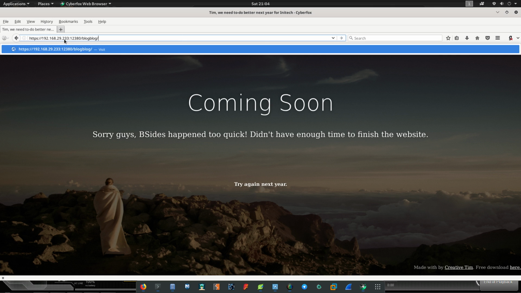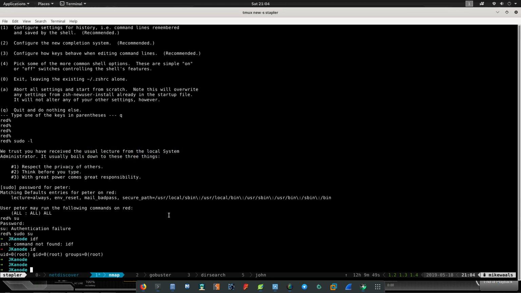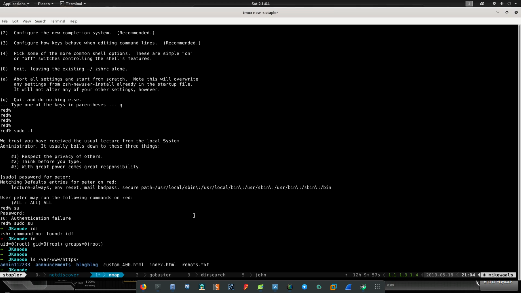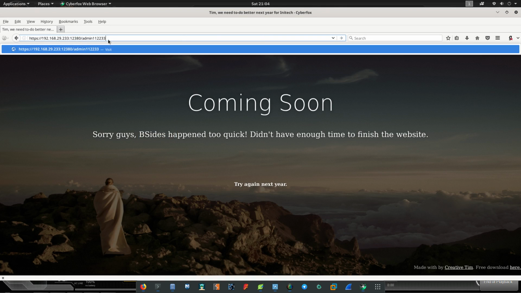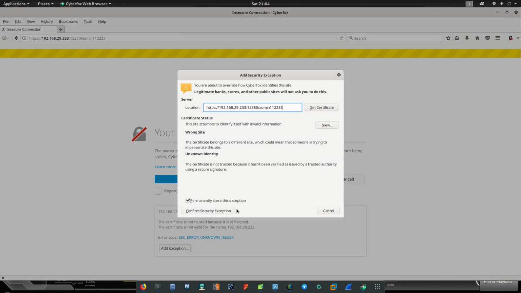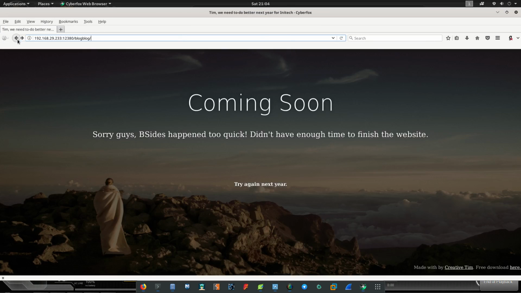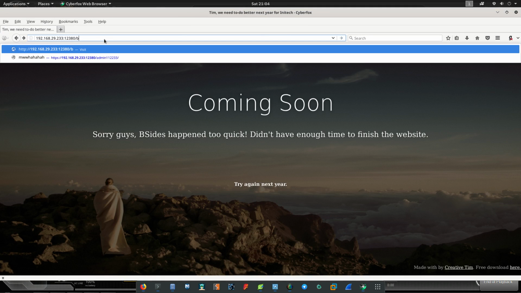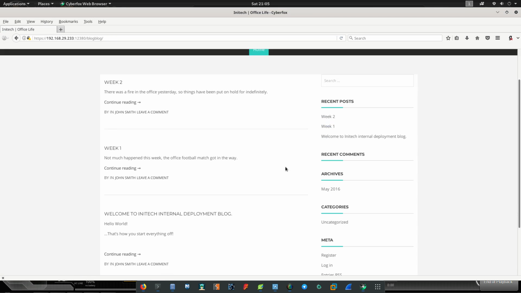You know why it's not working? We need to put HTTPS there. Let's just add exception. See, this could be a BeEF hook and just redirects to payloads. It's just a prank actually. Blog. Of course, we need to add HTTPS, and this is the blog. This is WordPress basically.